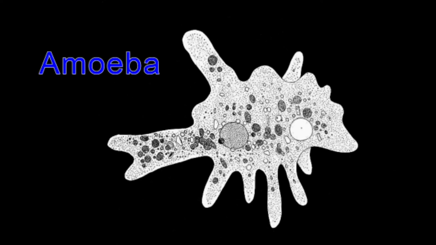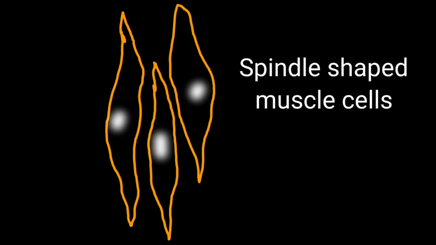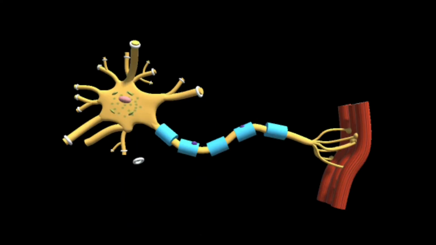Amoeba and white blood cells are examples of cells which can change shape. Generally, cells are round, spherical, or elongated. Some cells are long and pointed at both ends. They appear spindle-shaped, for example, smooth muscles. Some cells are quite long and branched, like the nerve cell or neuron.